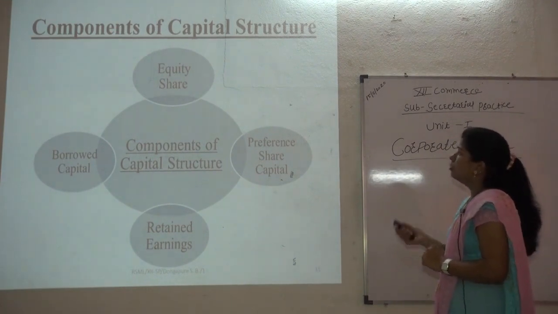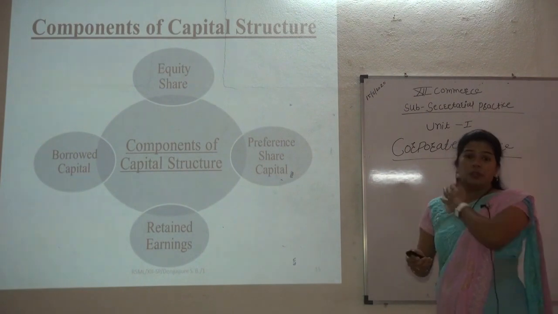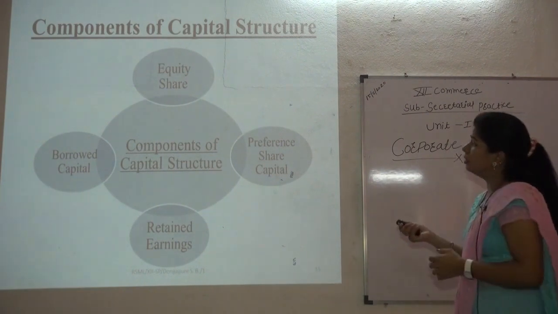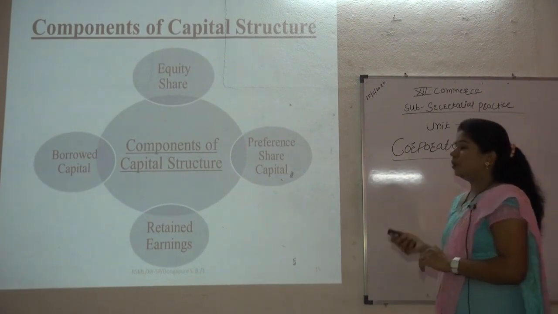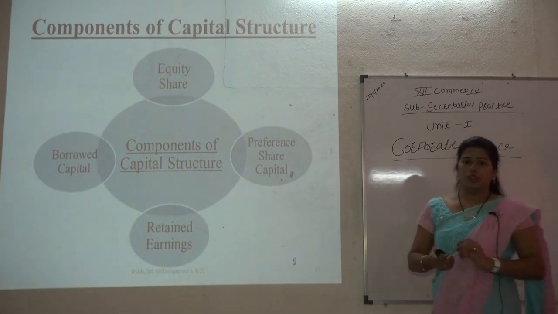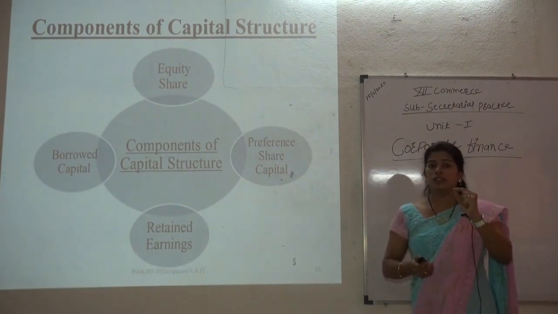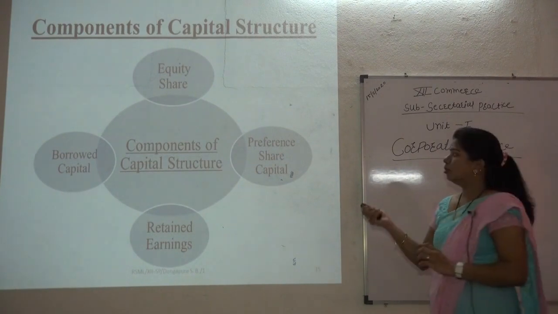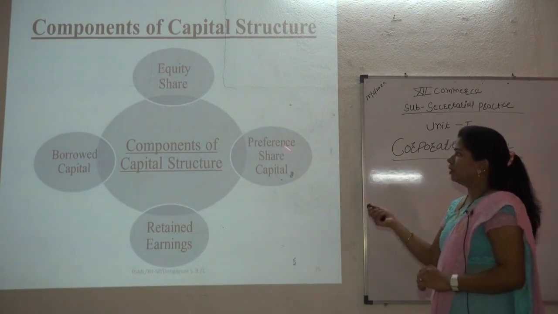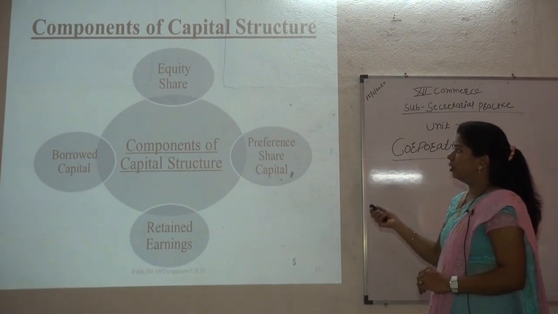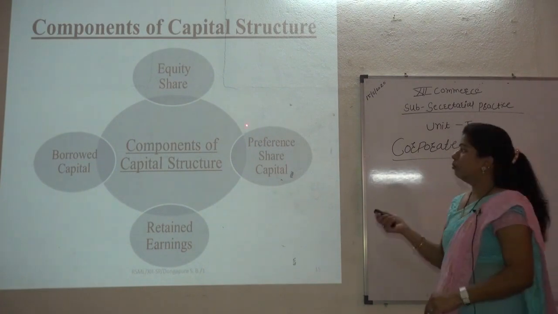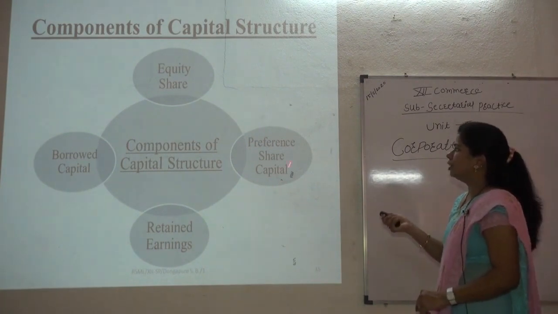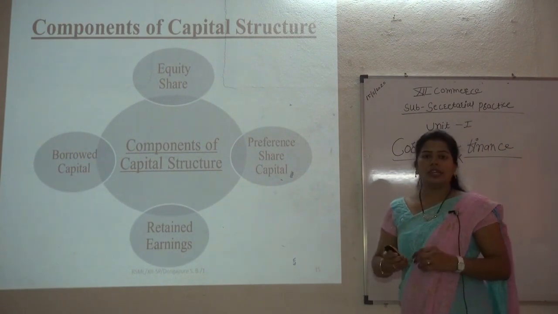Second is the preference share capital. It is also a part of capital, but more preference is given in the returns of dividend, and that's why it is known as preference share capital. When the company earns profit, first preference is given in the distribution of dividend to the preference shareholders. The rights that equity shareholders have are not given to preference shareholders, as we learned in 11th standard about equity shares and preference shares.